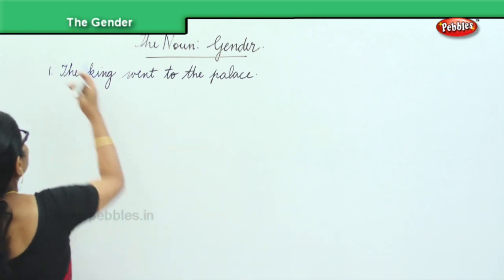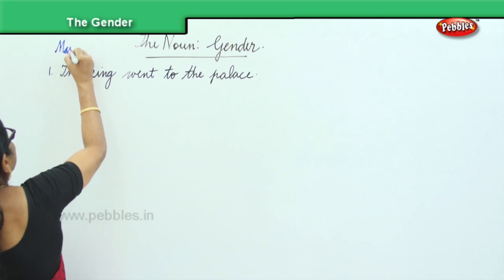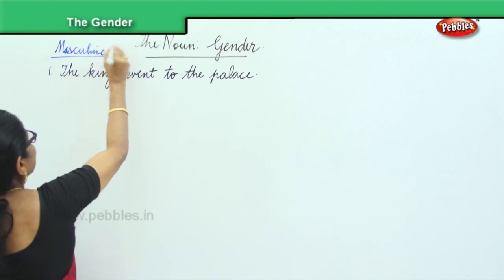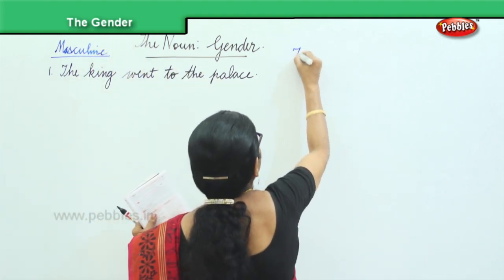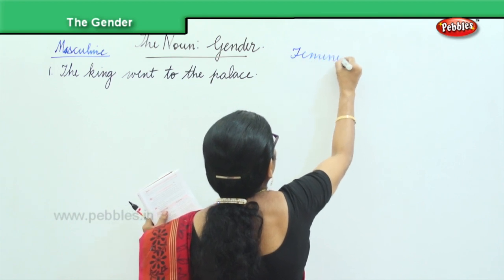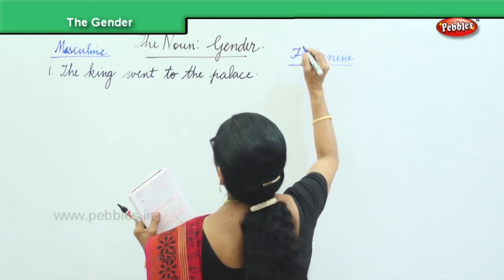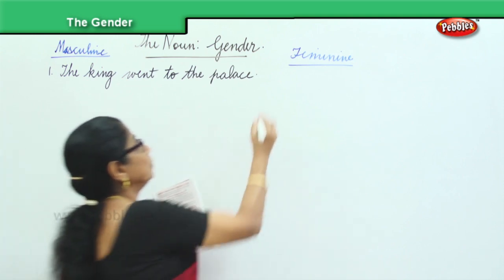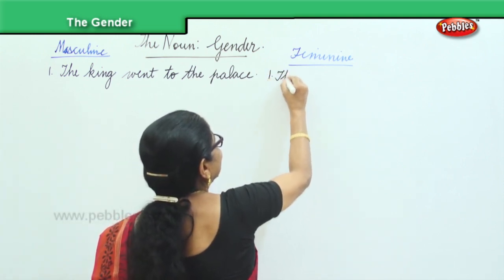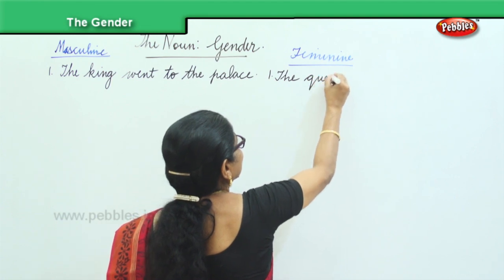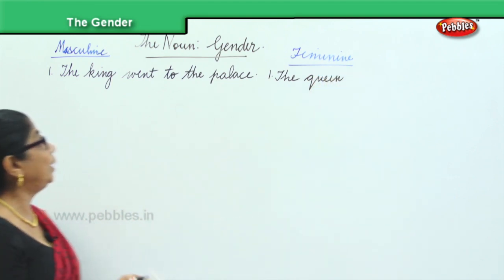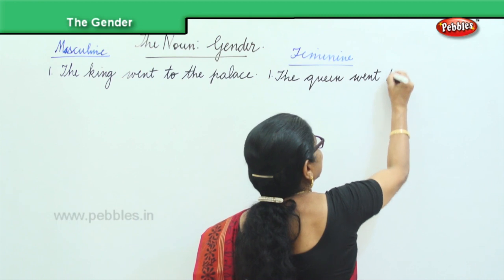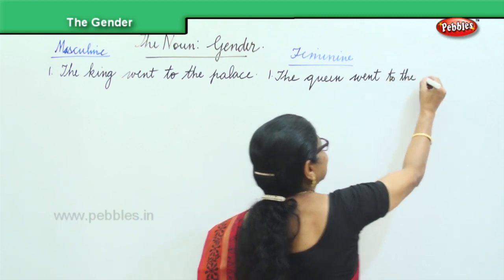We are doing the masculine gender, and then we are going to change it into feminine. That's what we are doing now, okay? Changing the masculine and the feminine. The king becomes the queen. That's all, just a single word. The queen went to the palace, that's all.